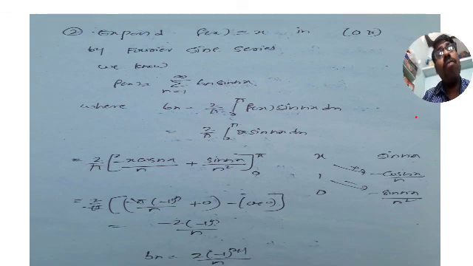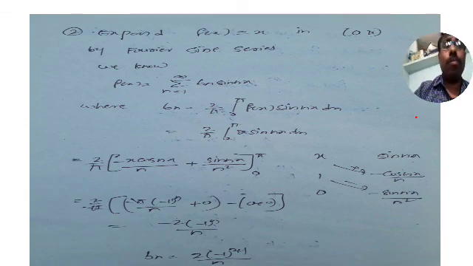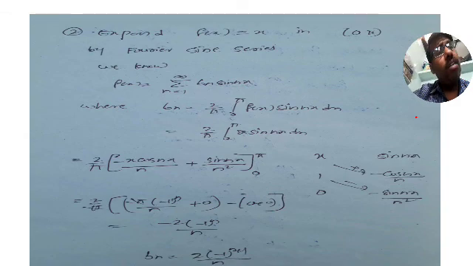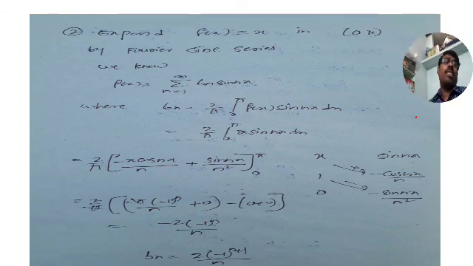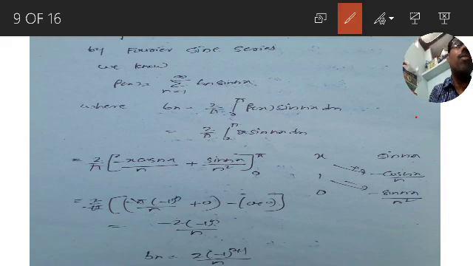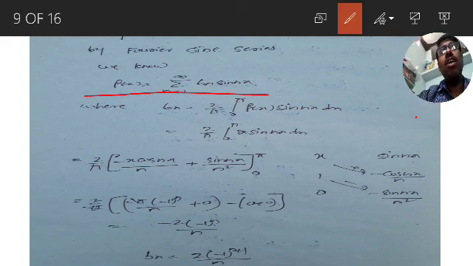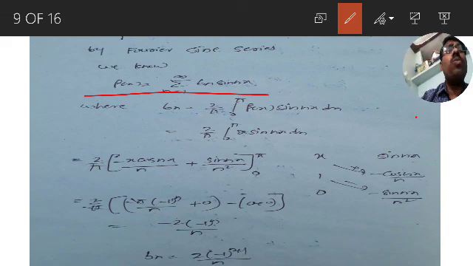Remember, here he just mentioned it is sine series. Sine series or half range sine series, both are the same. Don't bother about it. What is the interval? The interval is 0 to pi. And what is the function? f of x is equal to x. Now, the sine series. What is the sine series, guys? Sine series is f of x is equal to sigma bn into sin nx.